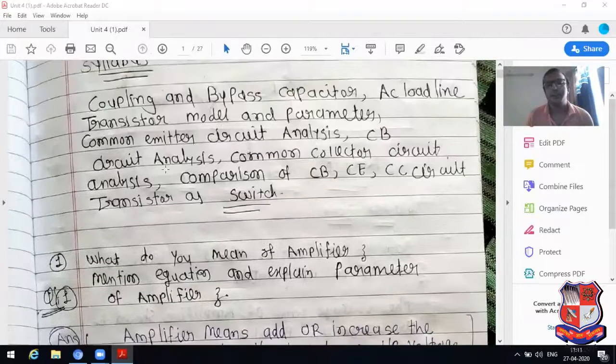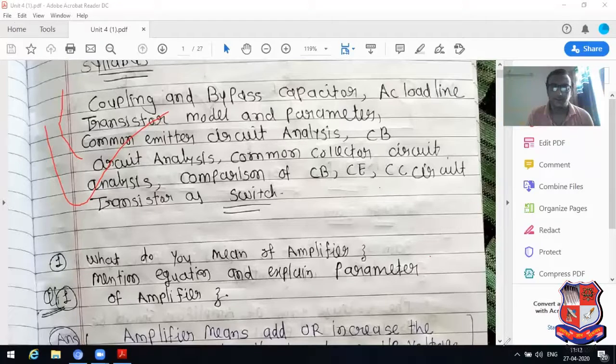So it is the basic topic that can be used to complete the syllabus, and that can be required for the completion of syllabus. That's why I have put here this particular topic. And then we have switch over.